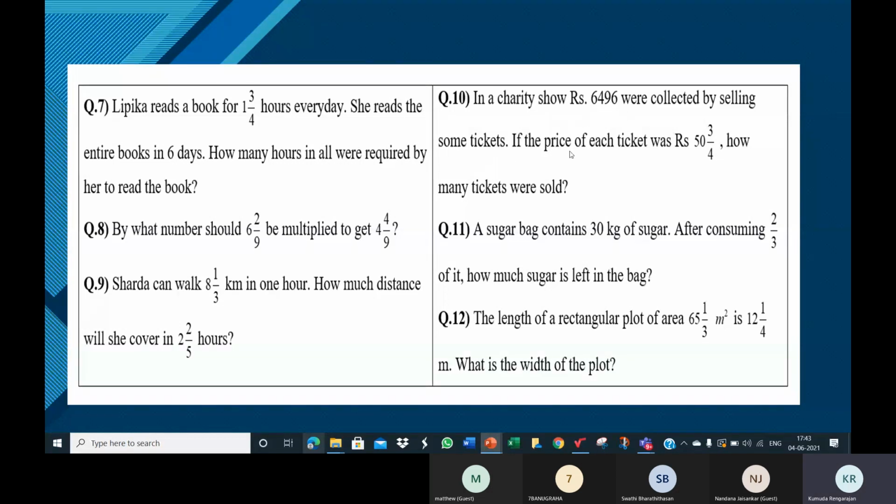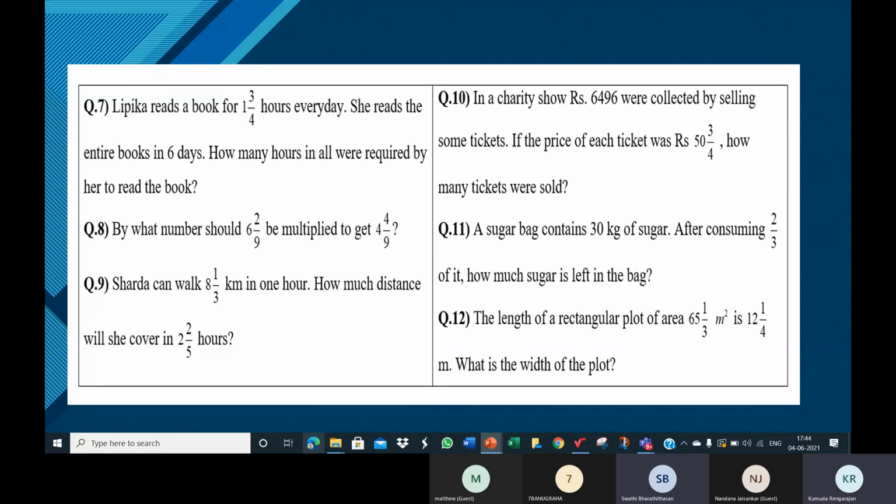Yes, somebody try the 10th one. Ma'am, shall I try? Yeah. Ma'am, since we have to divide. Okay, so here we'll have to divide. Give me an example. In a charity show, ₹100 were collected by selling some tickets. If the price of each ticket was ₹2, how many tickets were sold?